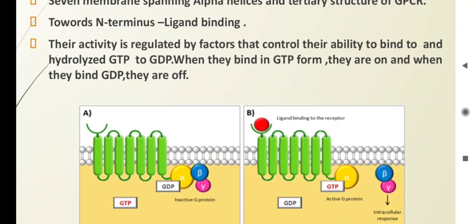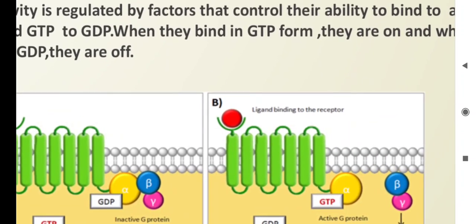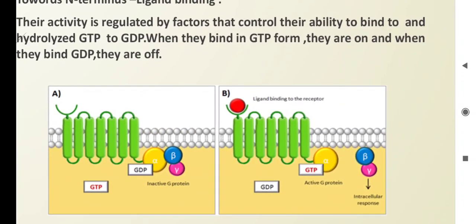This activity is regulated by the factors or signaling molecules that control their ability to bind and hydrolyze GTP into GDP. When they bind in the GTP form, when there is a signal, as you can see in the second diagram, when the ligand is bound to the receptor, this G protein dissociates into the beta and gamma complex, which shows the cellular responses when they are on.